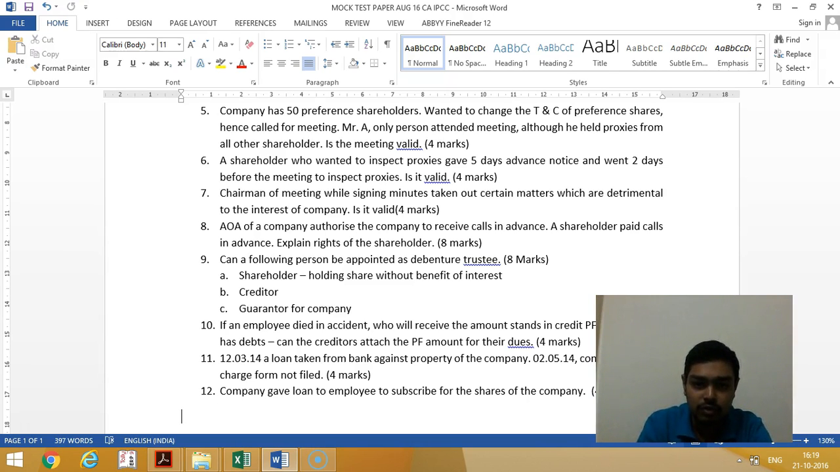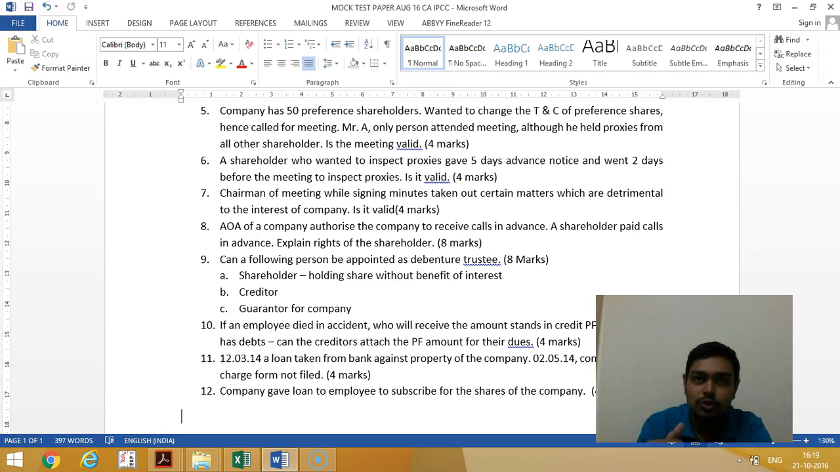The same right which is given to all. Next. Can the following person be appointed as debenture trustee? Now, first of all, you should know what is debenture trustee. Debenture trustee will be appointed. It's mandatory when a company issues debentures to more than 500 people. So, if they are issuing debentures to 500 people or more, then they have to appoint a debenture trustee.